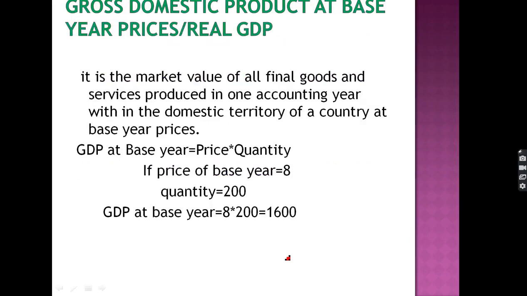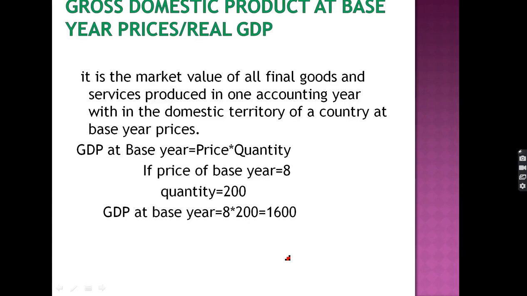Gross domestic product at base year prices, or real GDP, is the market value of all final goods and services produced in the accounting year within the domestic territory of a country at the base year prices. Any base year can be taken when we calculate the GDP, but the base years are fixed by the governments. The base year is already fixed by the authorities.